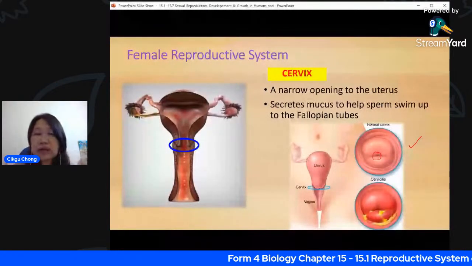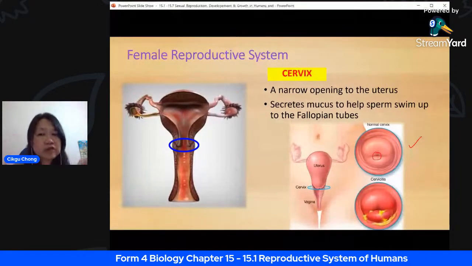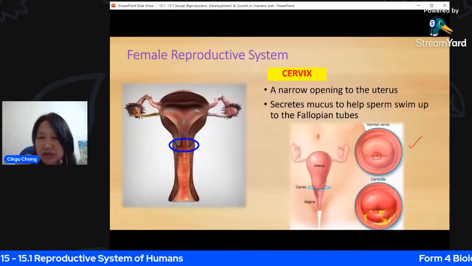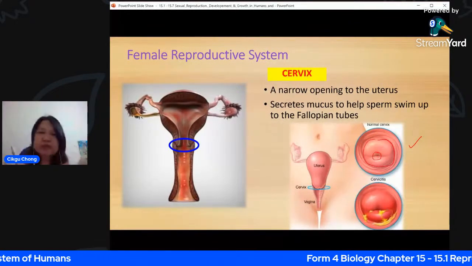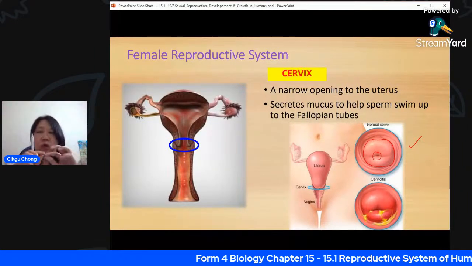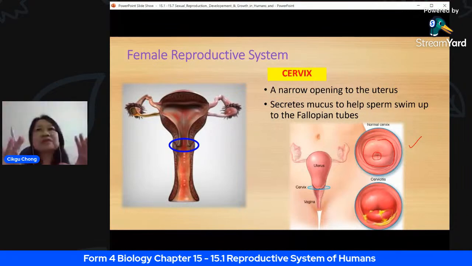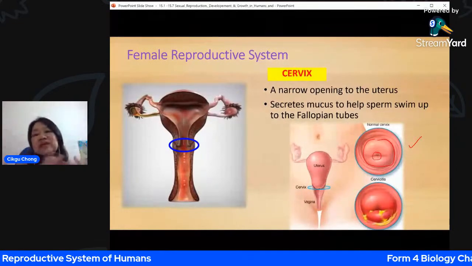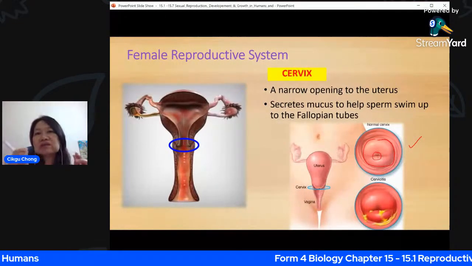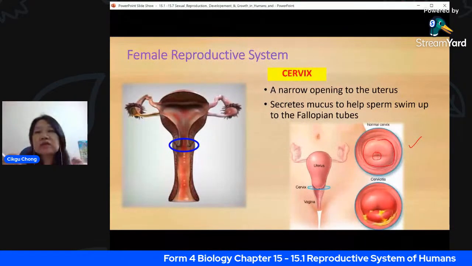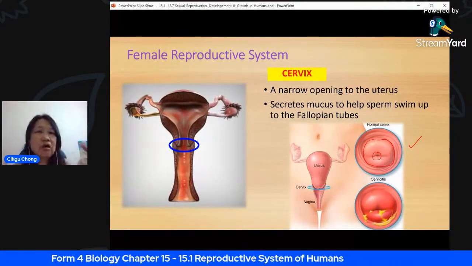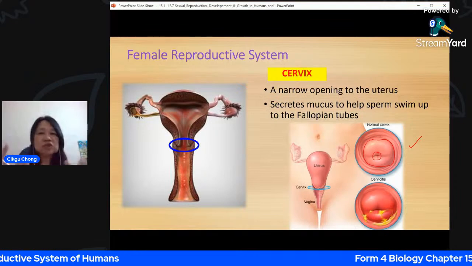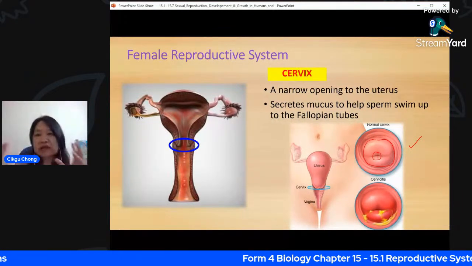But if the mother is pregnant and she's about to give birth, this cervix will dilate. Dilate means it will thin out. You see now it's very thick, very muscular, and it will thin out. That means it will open up, until the biggest that you can have is 10 cm in diameter, which is quite big. And that is to allow the baby's head to move through. So it dilates because of the action of hormones. During labor, during childbirth, hormones will be released in large amounts, and that is going to change the condition of your cervix so that it will thin out and allows the baby to move out.